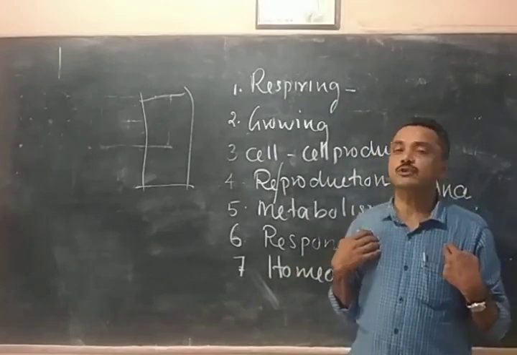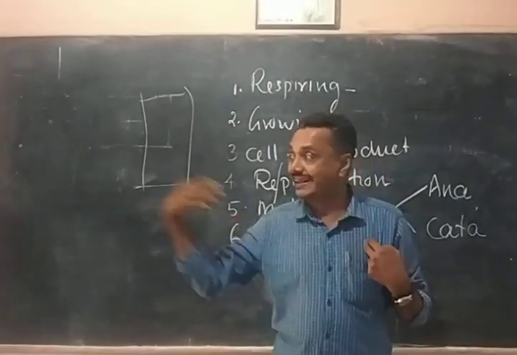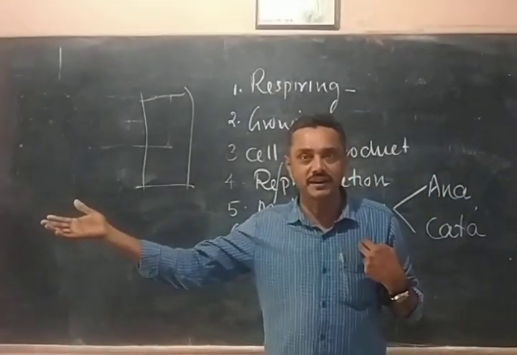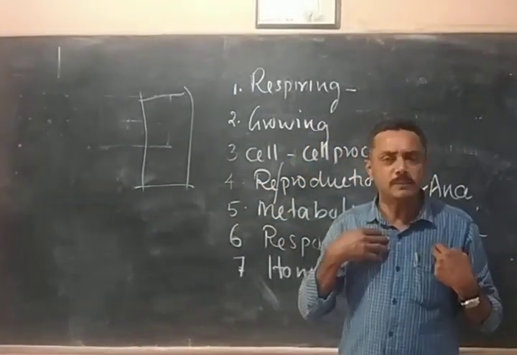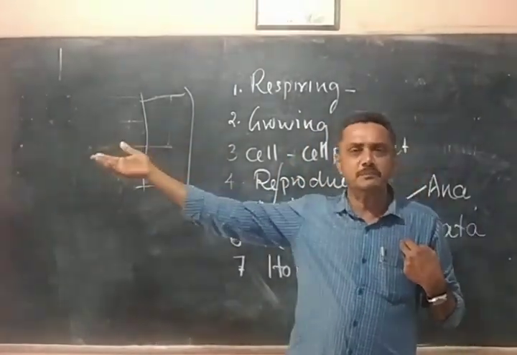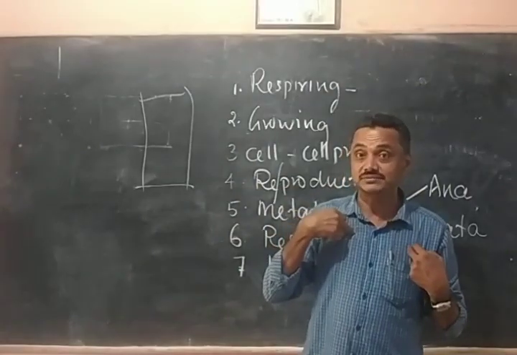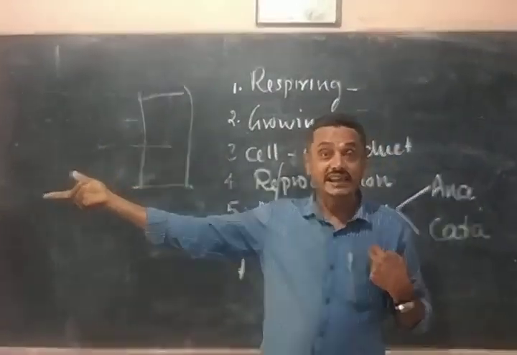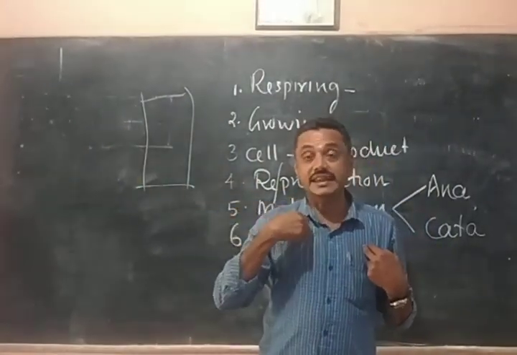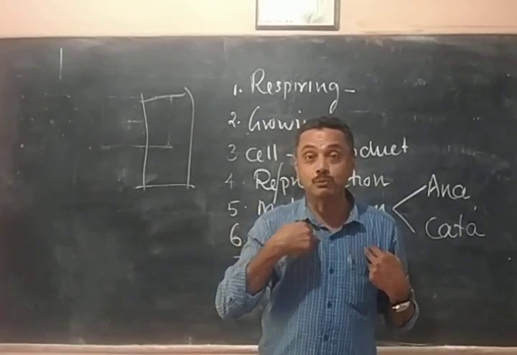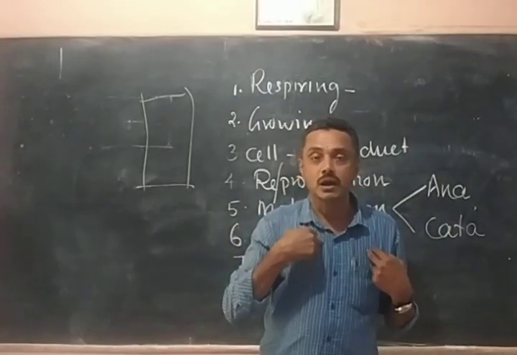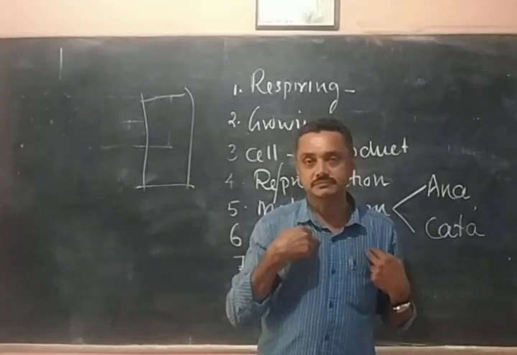There are two types of environment. External environment, the outside environment. Outside there is a pressure, inside there is a pressure. Outside there is a temperature, inside there is a temperature. This inside atmosphere is called the internal environment.